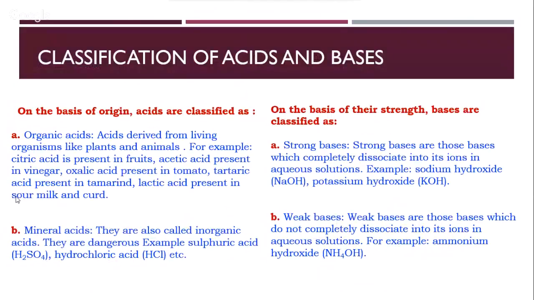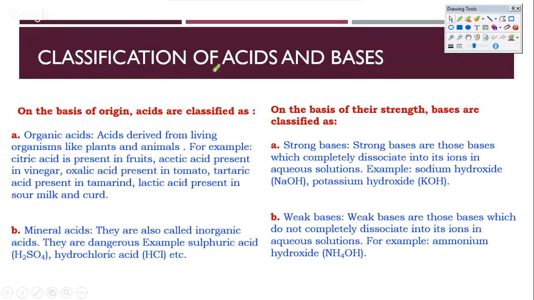Now that we have known what acids and bases are and looked at some of their examples, we are going to look at how acids and bases are classified. There are multiple ways that you can classify acids and bases. Firstly, acids are mostly classified based on their origin, as either organic acids or mineral acids. Organic acids are all those acids that are derived from plants and animals, or any living organism. That's where the word organic comes from.